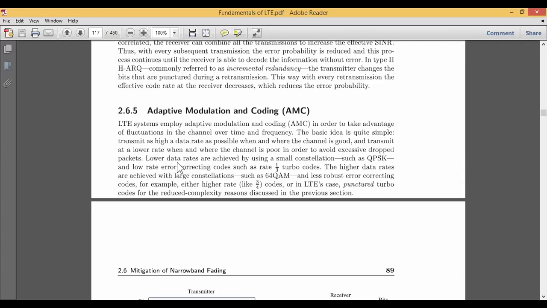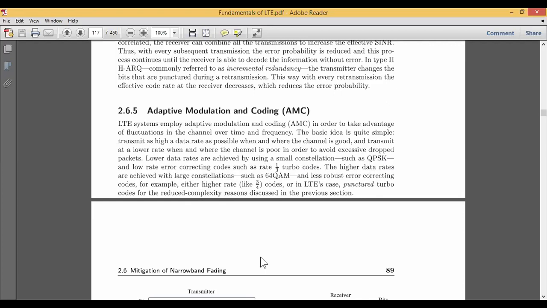Therefore, the lower data rates are achieved by using a small constellation such as QPSK, that is quadrature phase shift keying, a digital modulation technique, and low data rate error correcting codes, which are usually 1/3 turbo codes. That is what we have seen in the above concepts. Higher data rates can be achieved by a large constellation.